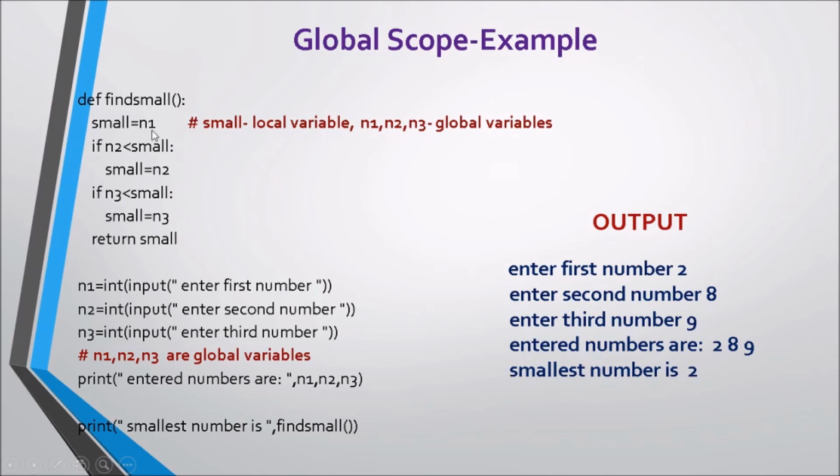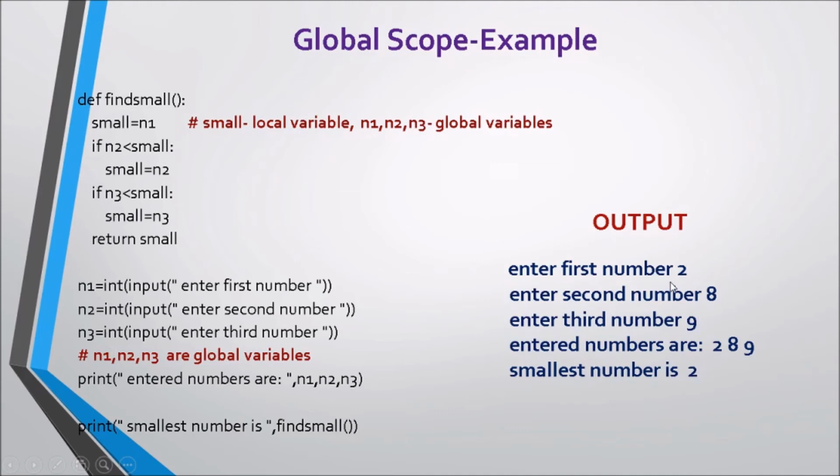Now you can see that N1, N2, N3, whose values we have taken from the user, are the global variables, and within the function find small, small is a local variable, and N1, N2, N3 are global variables that are accessed.